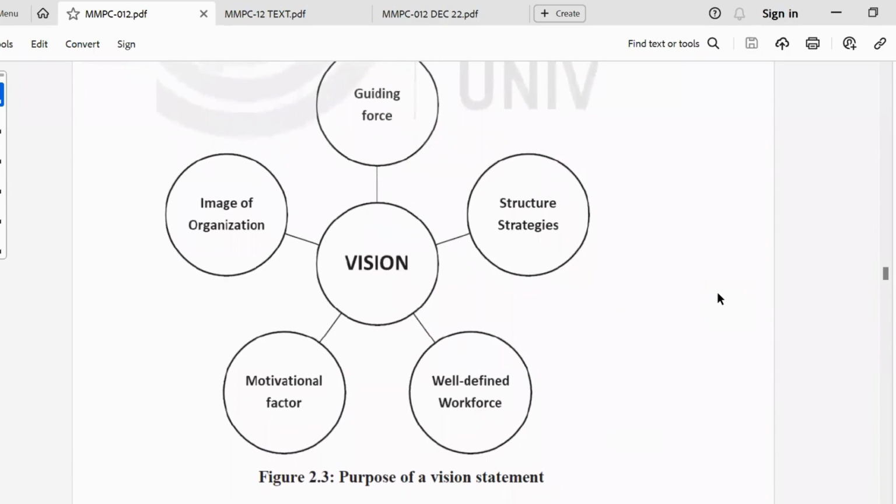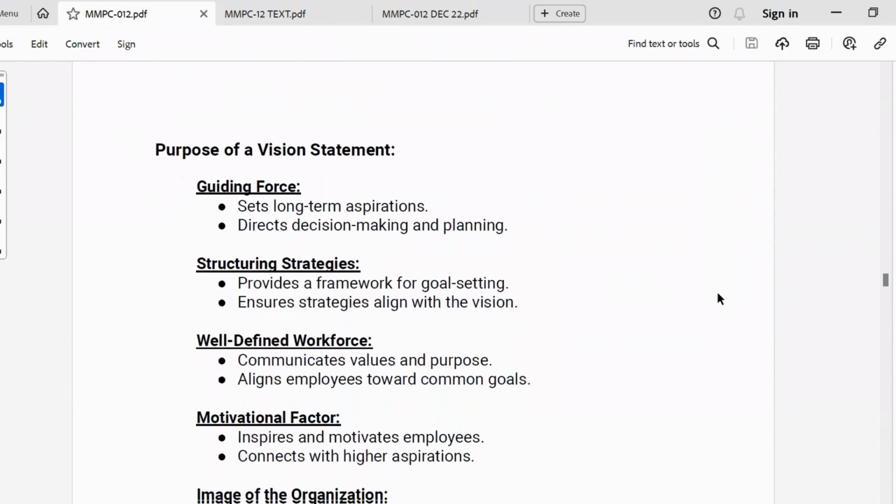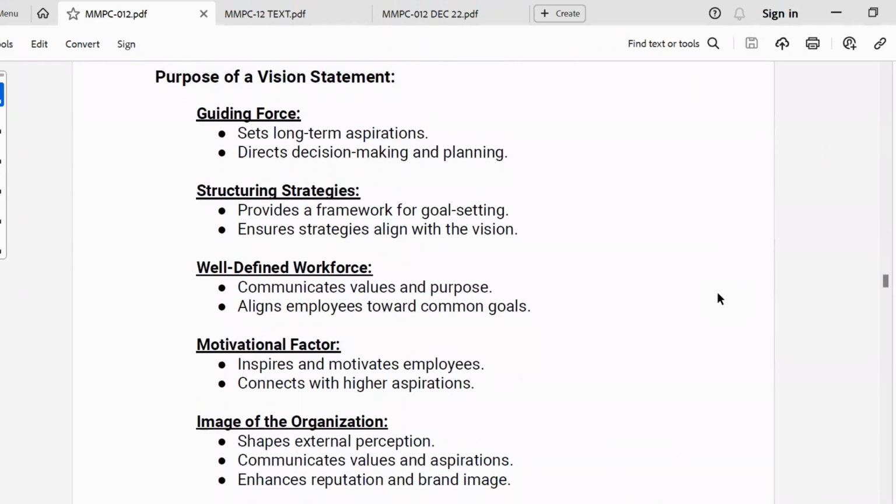This diagram I have taken from our text itself. You can go through it. The purpose of a vision statement is that it acts as a guiding force. It sets the long-term aspiration. It helps the stakeholders to take decisions and plan their strategies. It also helps in structuring strategies, that is, it provides a framework for goal setting. It also ensures that strategies align with the vision.